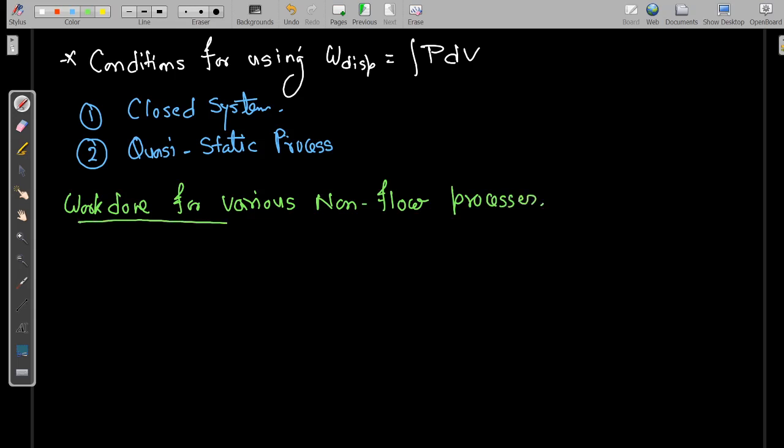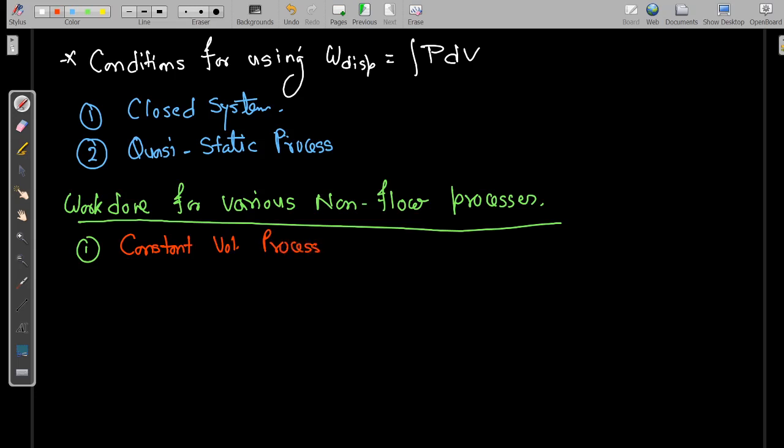Okay, so the first one is constant volume. Constant volume process.